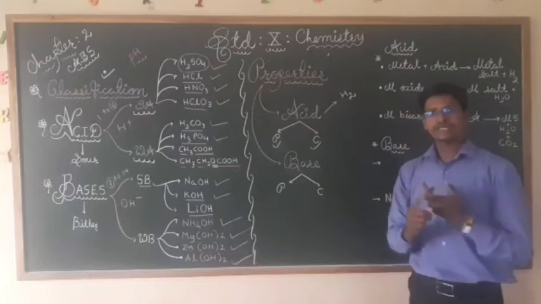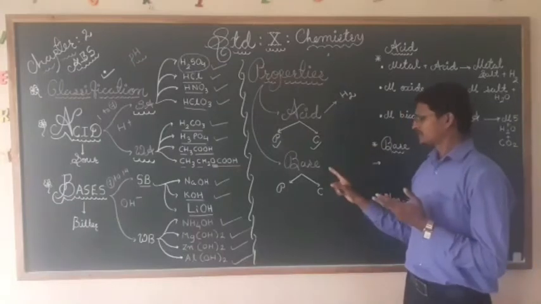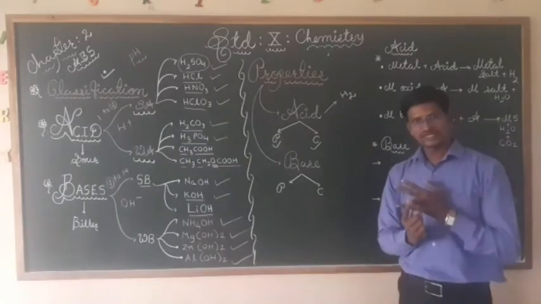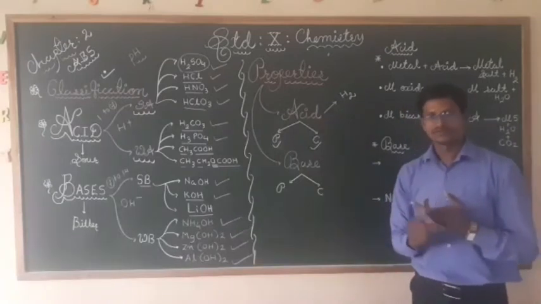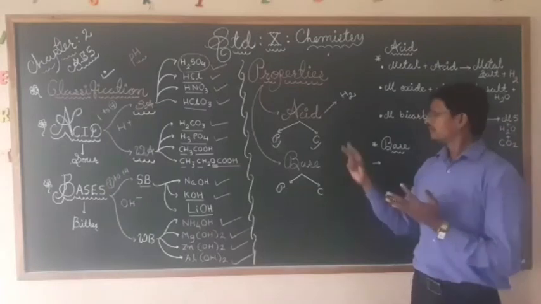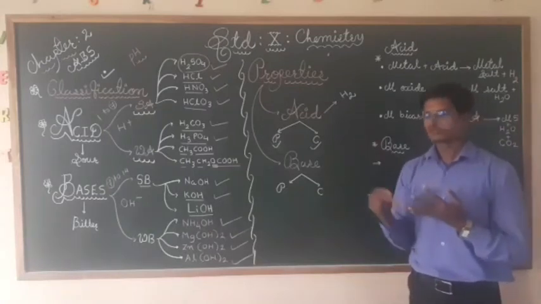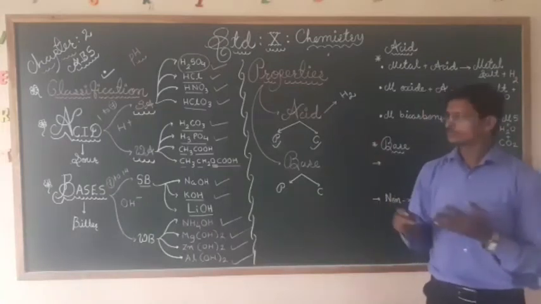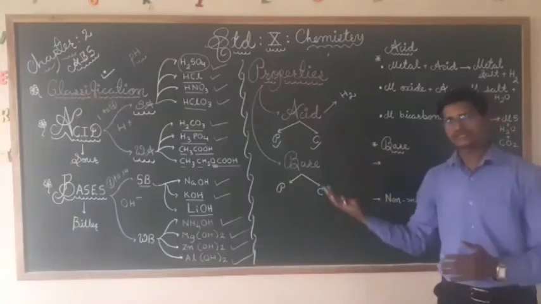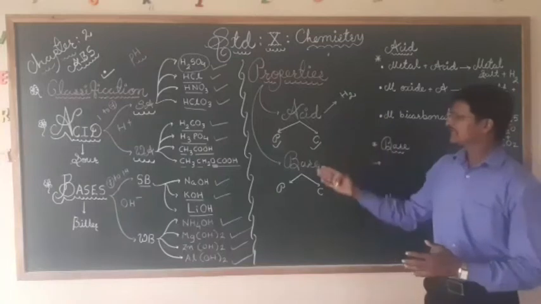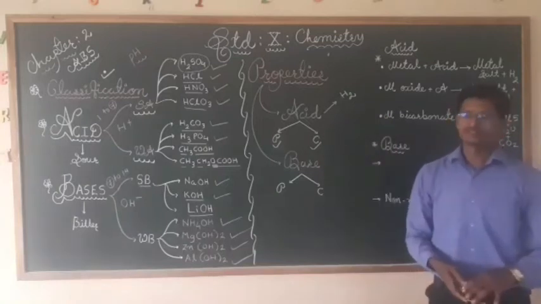Acid and base both react with metal. Base also reacts with non-metals. They both are corrosive in nature. Then they melt at a high temperature. Here also they melt at a high temperature. So these are the physical properties. These are the physical characteristics by which we easily identify acid and base.